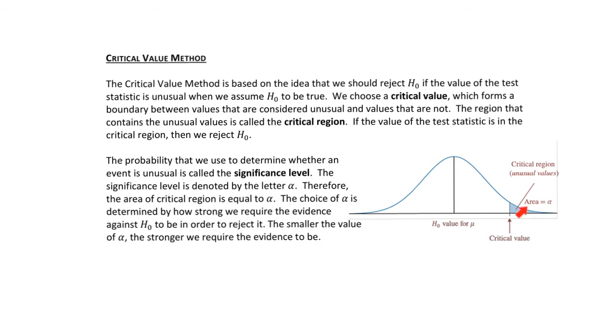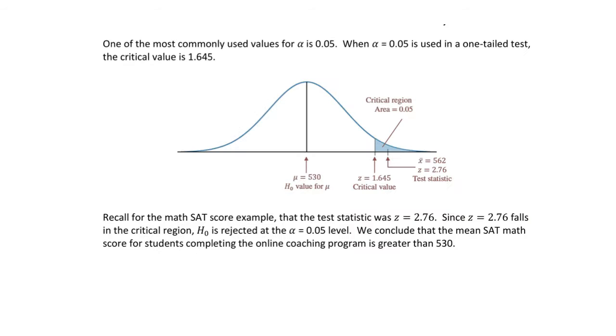If you look at the diagram, this is the null hypothesis mu, and this is the critical value. This is the shaded region, that is the critical region, and this area is alpha. One of the most commonly used values for alpha is 0.05. When alpha equals 0.05 is used in a one-tailed test, the critical value is 1.645. In this diagram, you can see this area is 0.05.